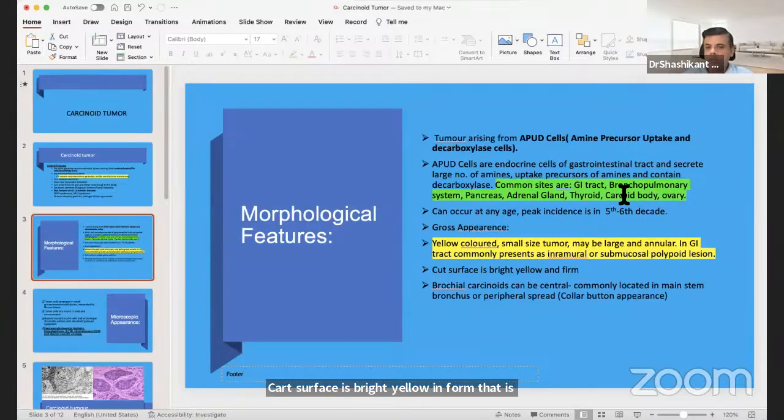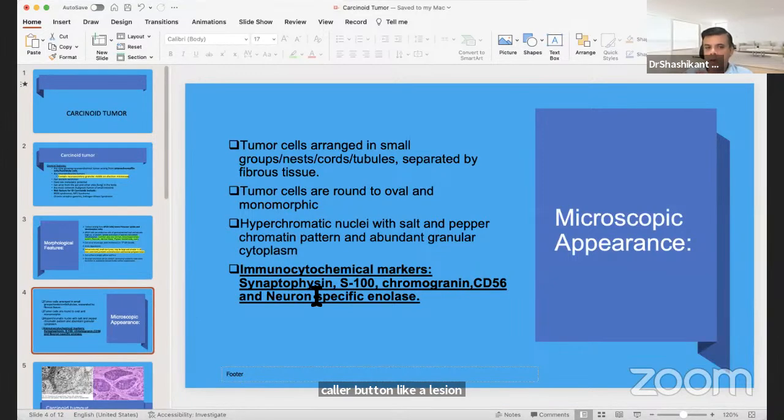Bronchial carcinoids may be located in the central bronchus, and produce a collar-button-like lesion morphologically. Microscopically, the tumor cells are typically arranged in cords, trabeculae, and sheets, with neuroendocrine properties: hyperchromatic cells with a salt and pepper granular chromatin pattern.